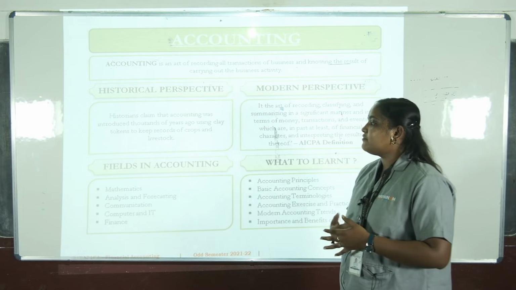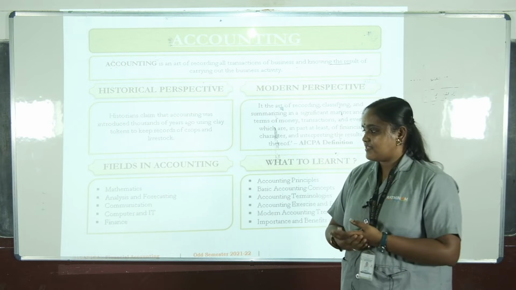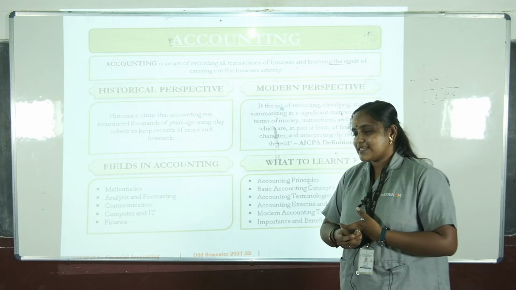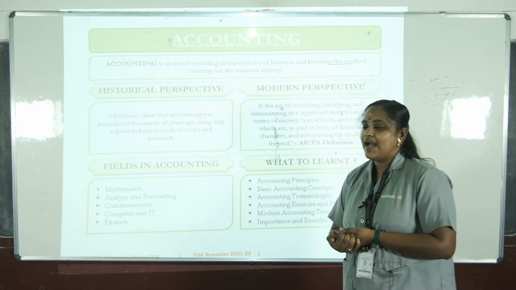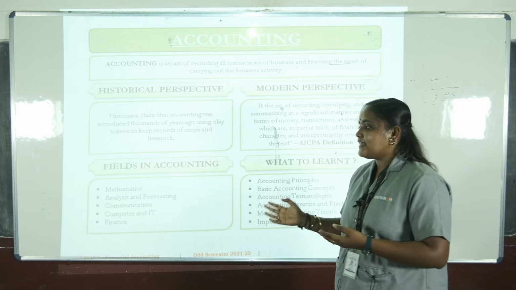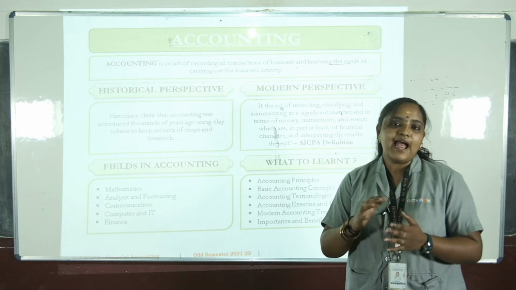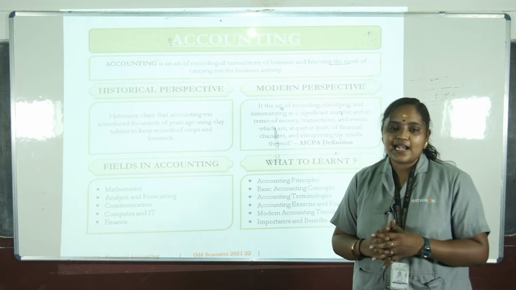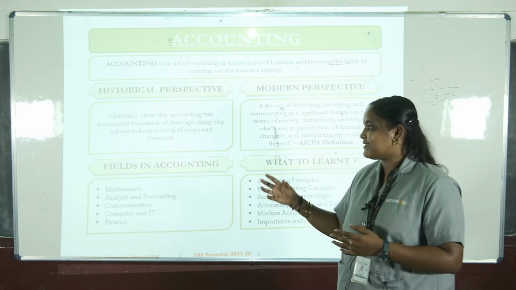Next is fields in accounting. What are the fields? There are 5 types of fields. The first one is mathematics, the second is analysis and forecasting, the third is communication, the fourth is computer and IT, and the last one is finance. Mathematics comes under accounting, and it represents the numbers and the calculations. That is mathematics, the first and most important of the fields in accounting.